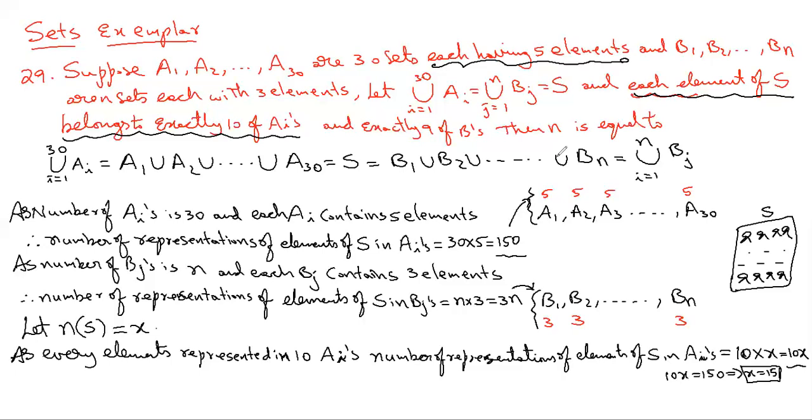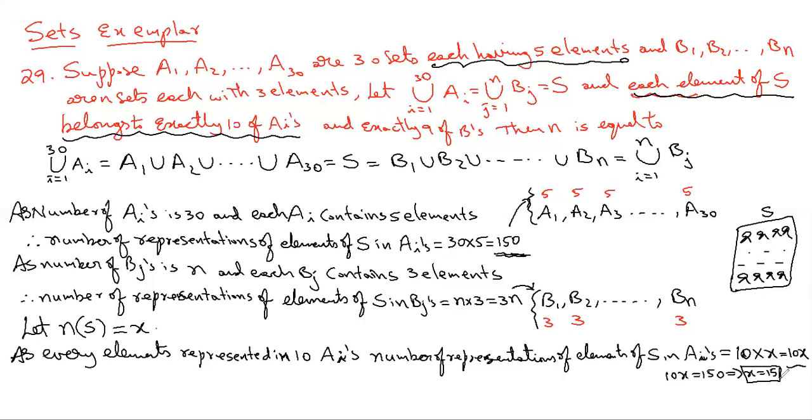In the same way, the number of participations, where we use the word certificate just to understand, imagine it as an element, calculated from the A_i side or from the S side, should be the same. So 150 participations you calculated from the A_i side by knowing how many students are in each A_i, and 10x you calculated from the S side by knowing in how many A_i's every element of S participates.